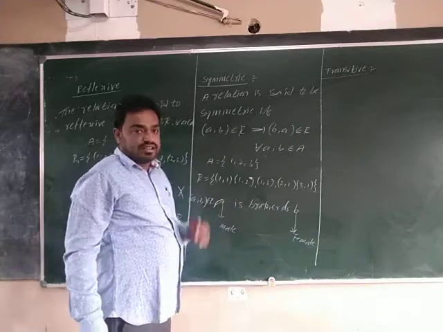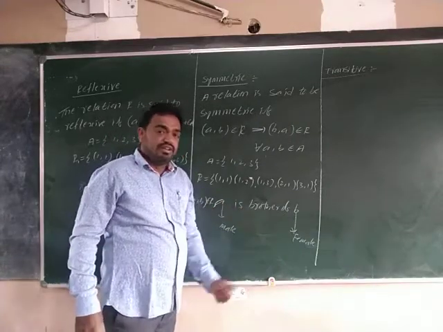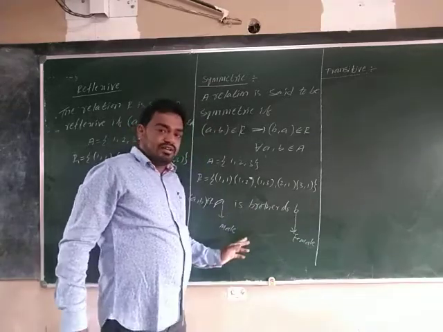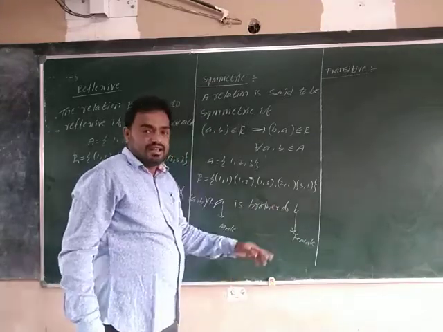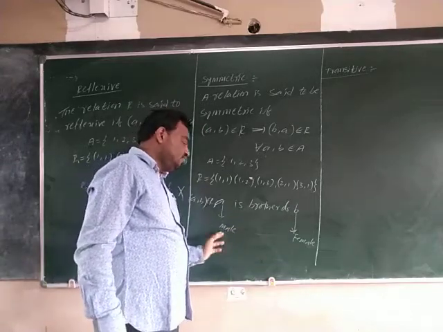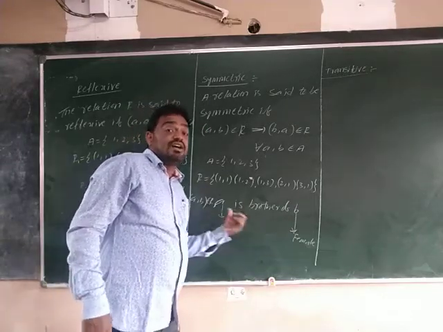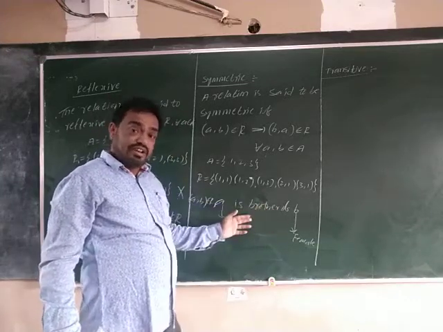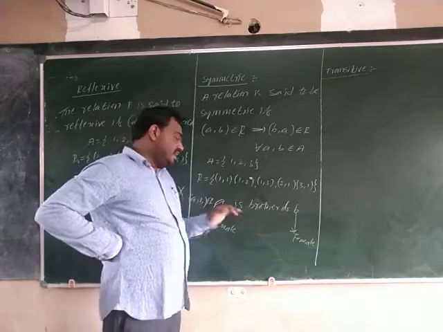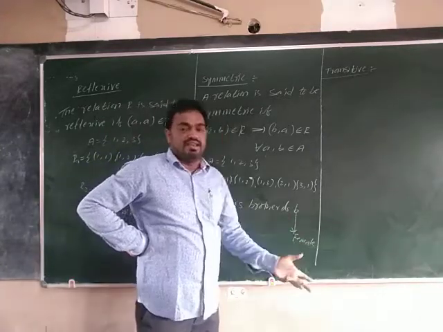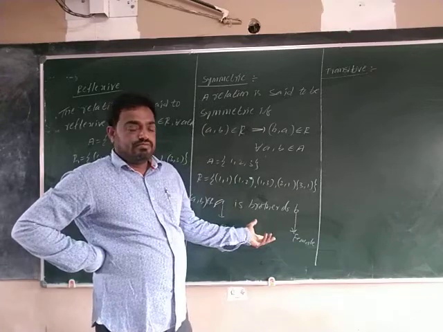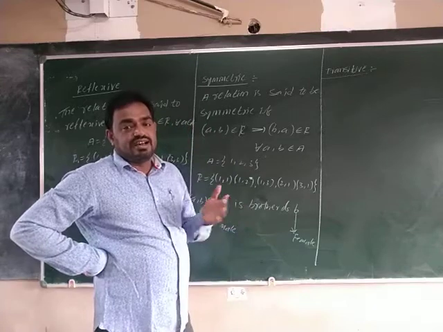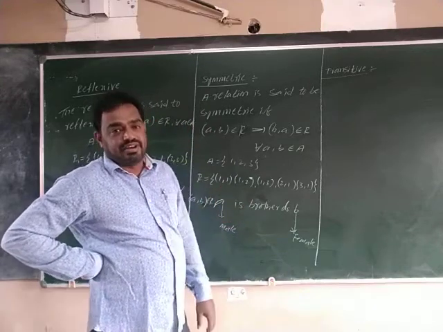At that time it is correct, A is the brother of B. Next, if you reverse it, B is the brother of A, means a female is the sister of A. Female to male, what is the relation? Sister of. See, B is the sister of A. It need not be equal to brother of A. If A and B both are male, it is possible. Here, if A is male and B is female, it is not possible. So, A is the brother of B is not symmetric.